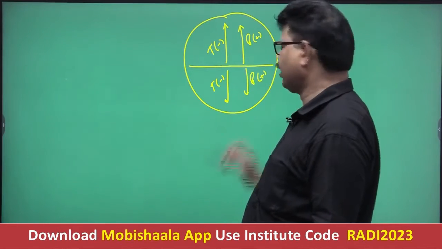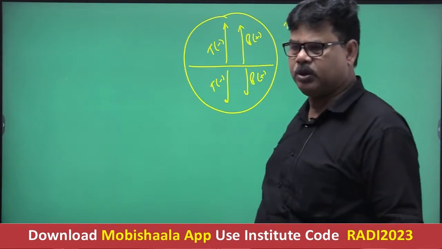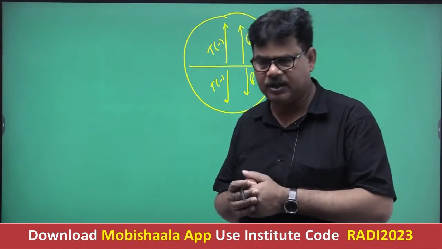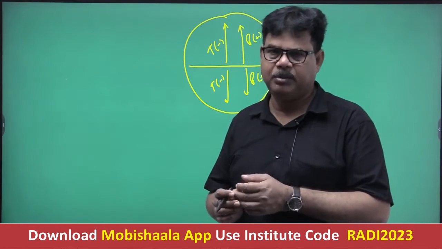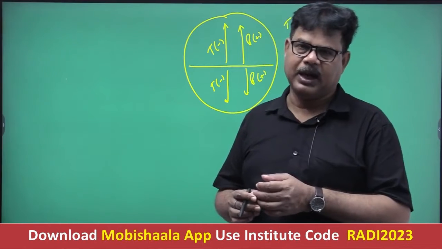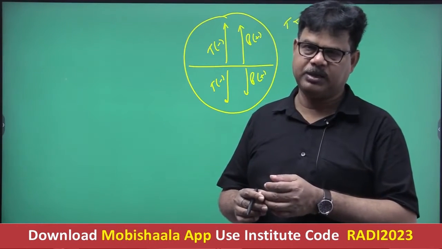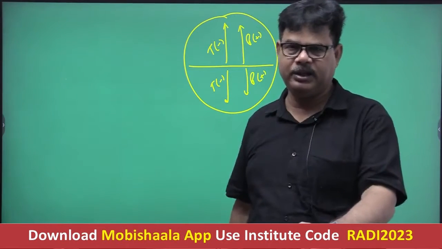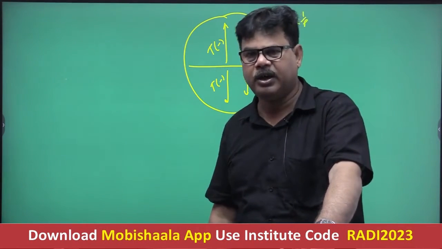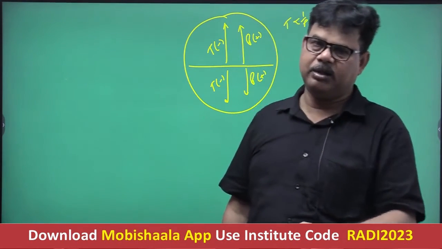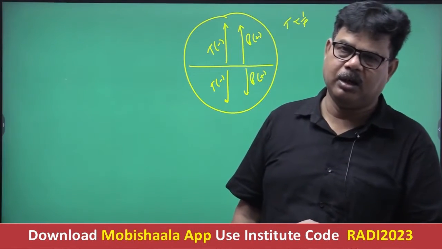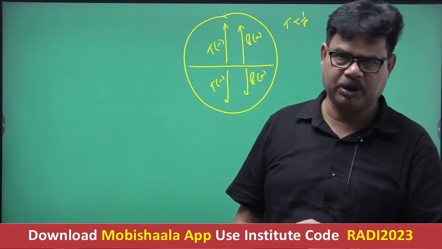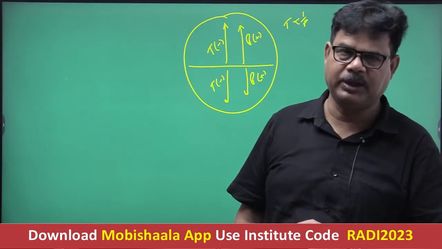Getting well? What is the actual trend? It is clear now? This is the expectation on the surface, that at the equator the pressure will be minimum because temperature is highest, and at the pole the pressure will be highest because temperature is minimum. Hence there should be a regular increasing trend of pressure from equator towards the pole, as P is inversely proportional to T. But this does not actually happen.